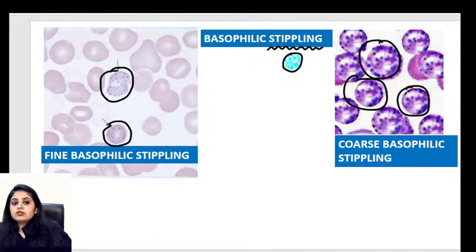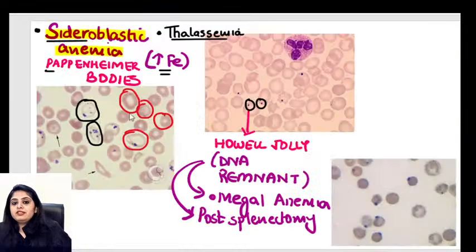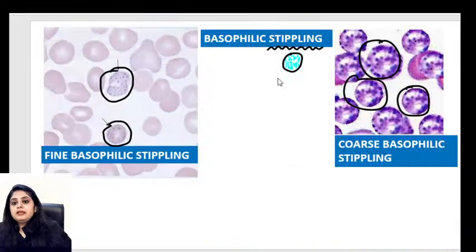So someone, I think Dr. Swati, you had asked me some time back about the Pappenheimer bodies. Pappenheimer bodies are also multiple. But how many? 4, 5, 8, maximum 10. The entire red blood cell is not stippled. But when you talk about basophilic stippling, the concept is that the entire red blood cell will be covered with those blue color dots. Multiple stippling. That's the meaning of the word stippling, to be honest.